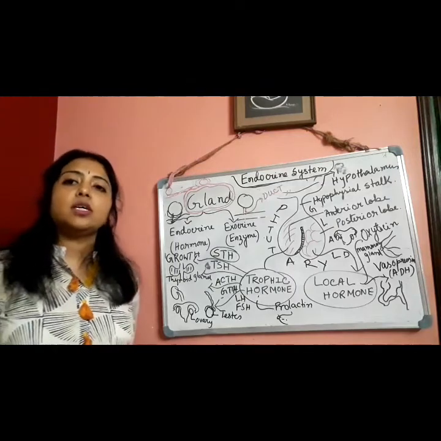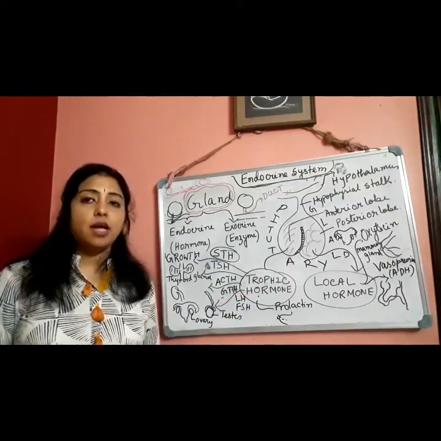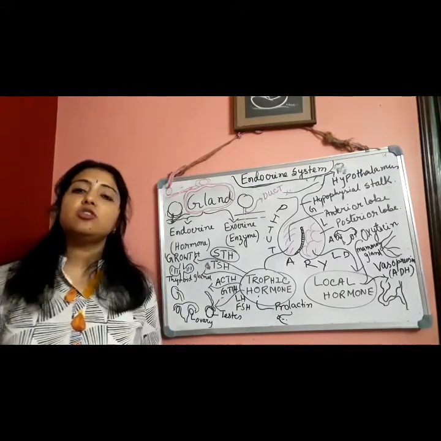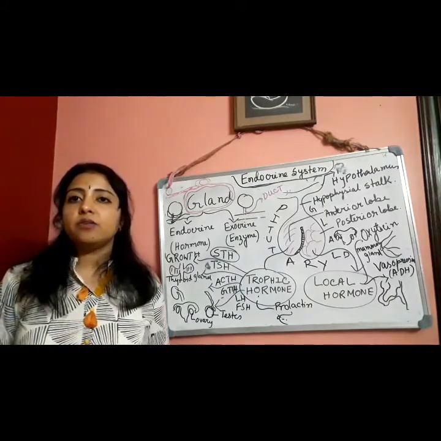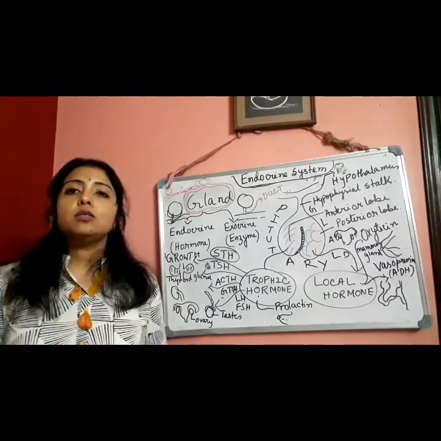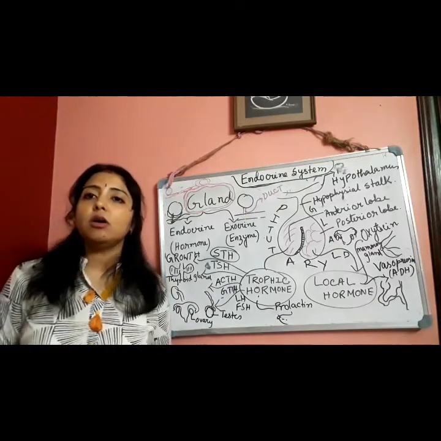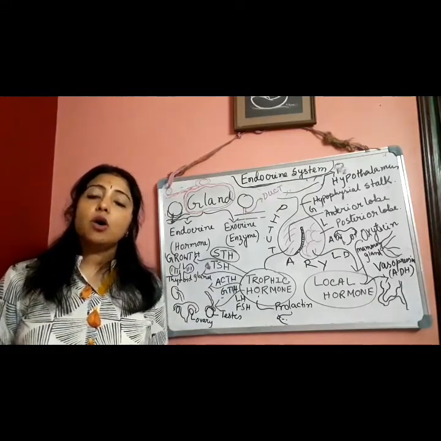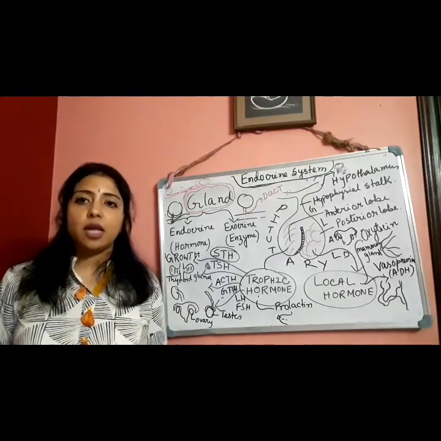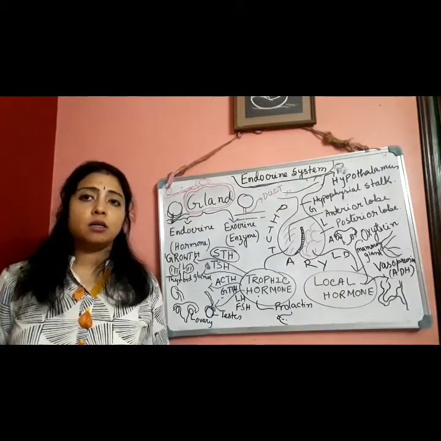The hormones secreted from the anterior lobe of the pituitary gland are known as tropic hormones. What are the functions of these tropic hormones? These hormones stimulate the activity or the secretion of hormones of other endocrine glands, or regulate the growth also.